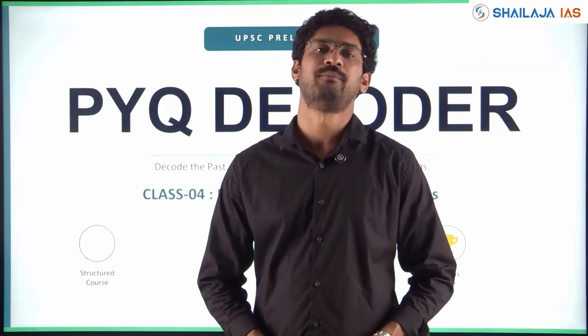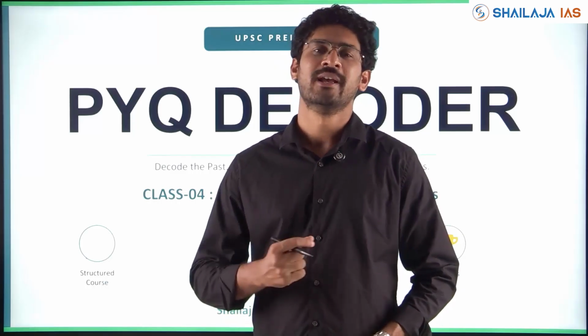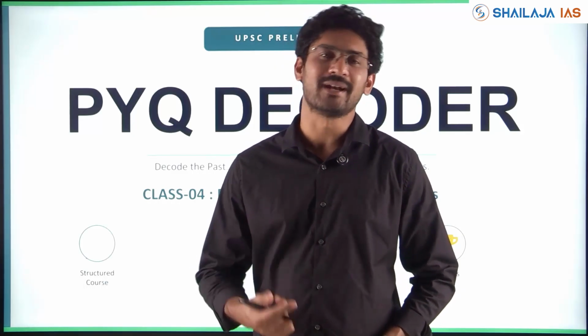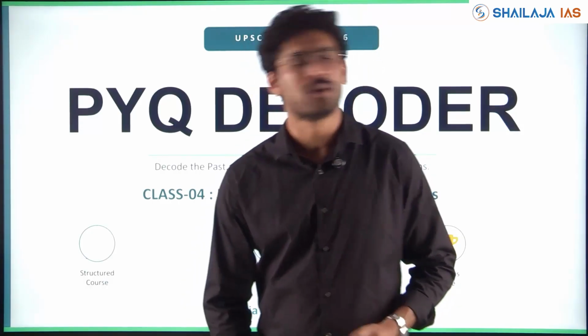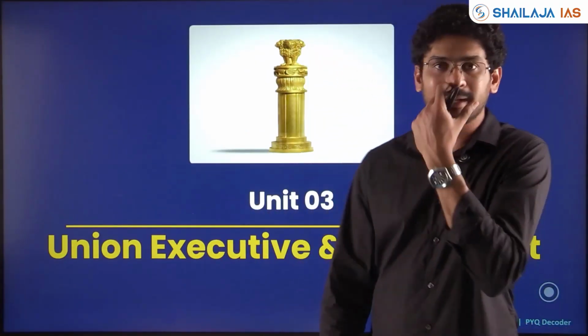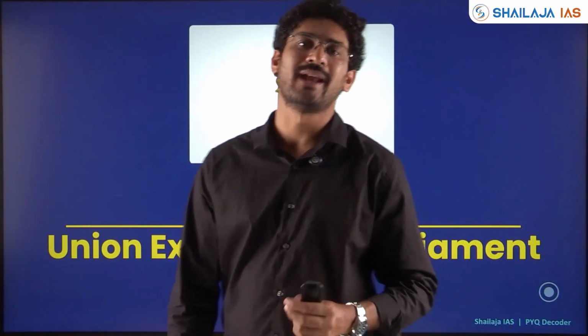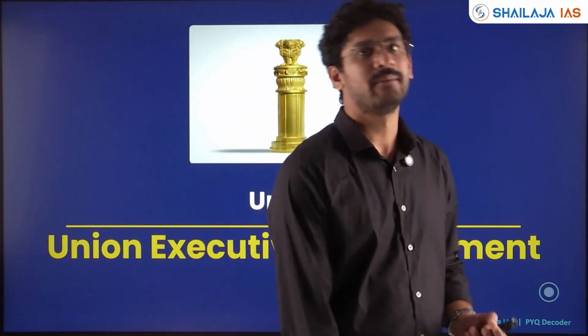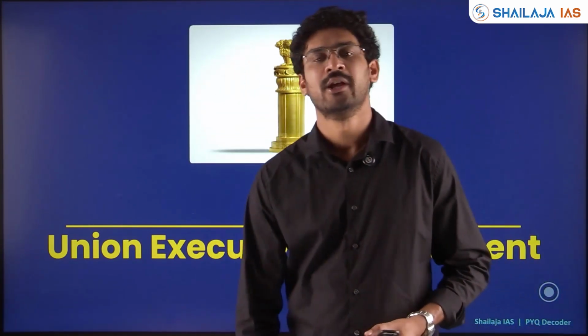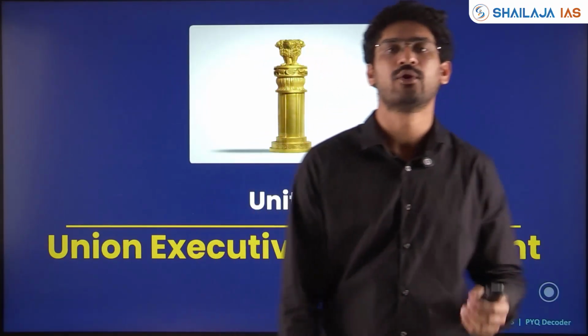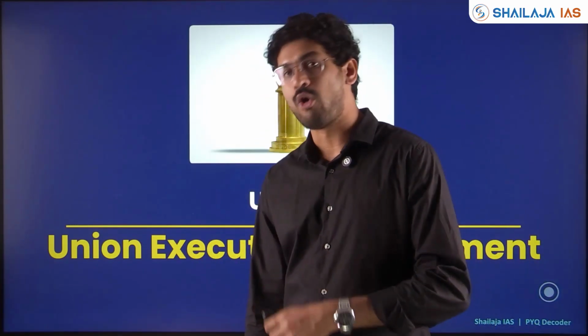This is class 4. In the previous class we were solving the themes of polity and understanding the UPSC PYQs, the way themes have been asked, the way they have been repeated cyclically and the connectivity between different themes. Today in class 4, we'll see the important theme where every year 3 to 4 questions show up, which is Union Executive as well as Union Parliament. Union Executive has President, PM, Council of Ministers, Attorney General, and you have Parliament, its procedure, its sessions, Article 74, Article 75 with respect to President. All this we will see, each micro theme, in this class. Let's start.